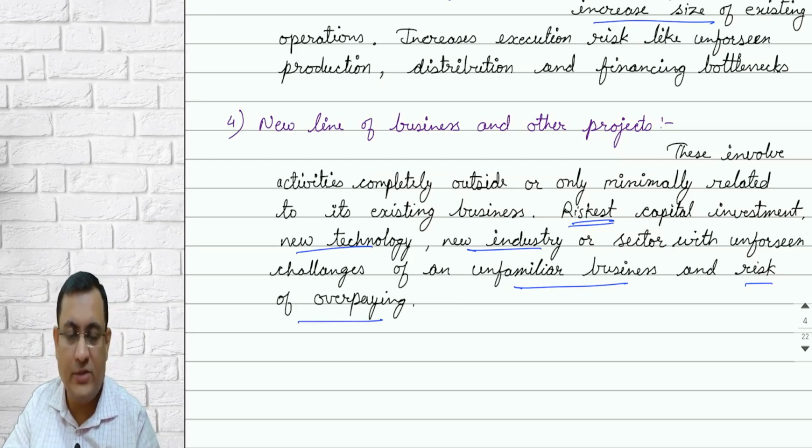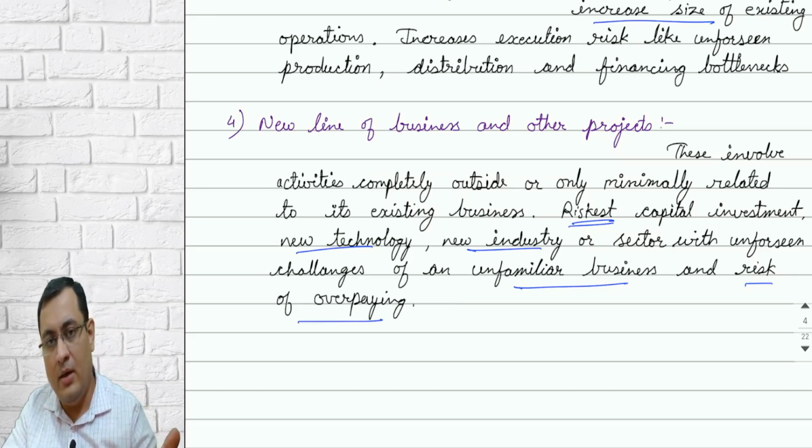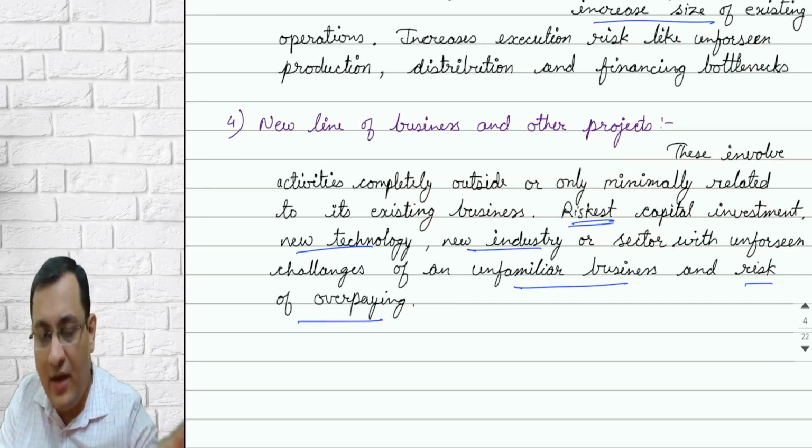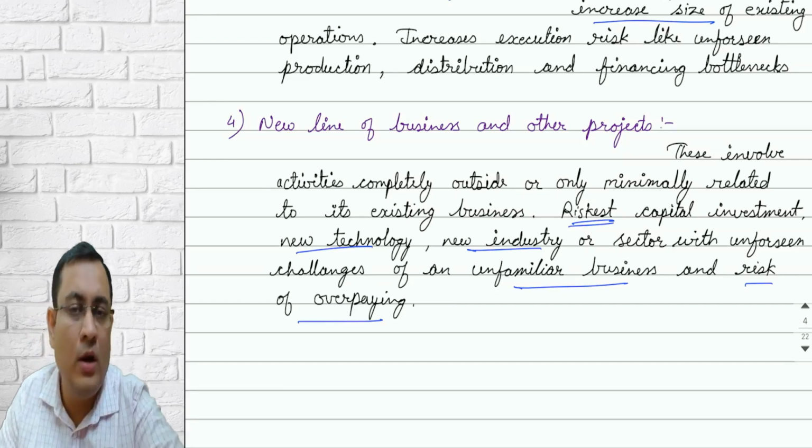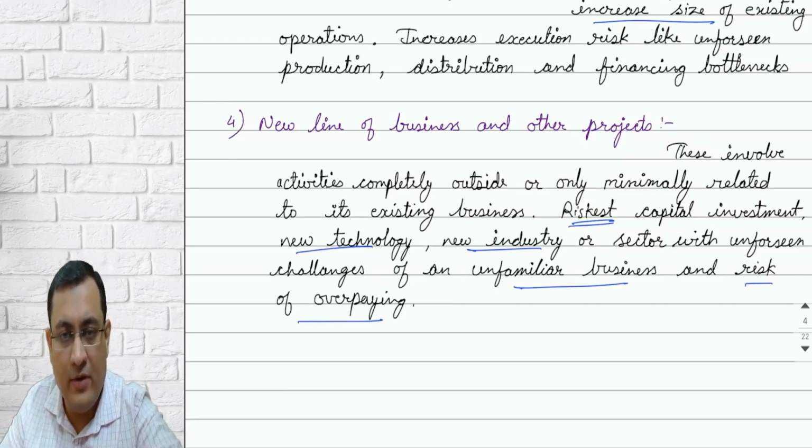So these are the 4 classifications. The questions will be where you will be required to identify or classify your business investment into these particular 4 classifications. So hopefully everyone understood it.